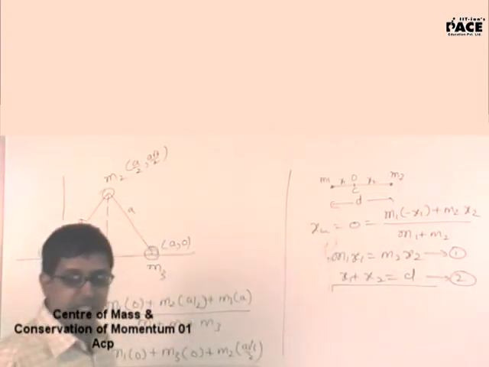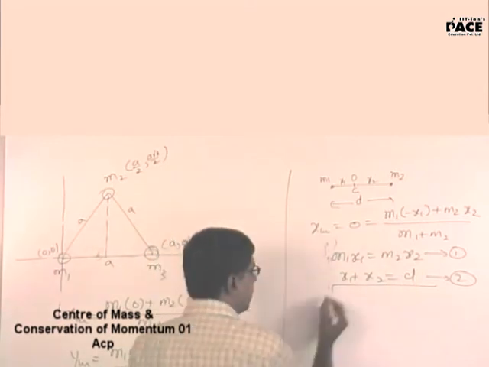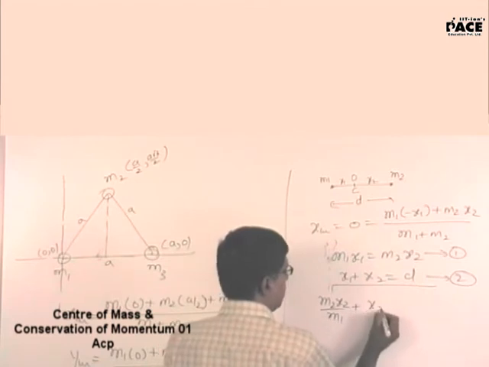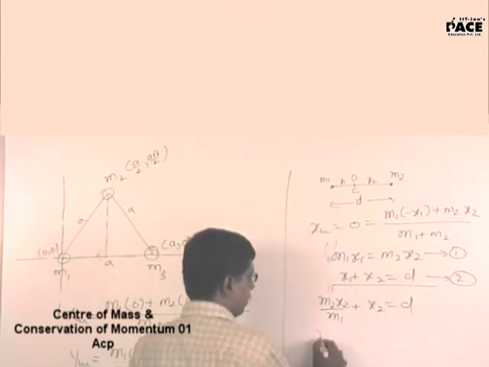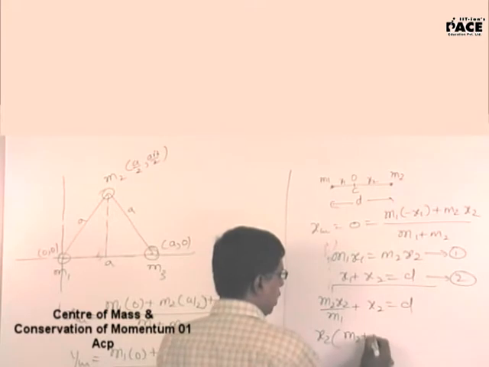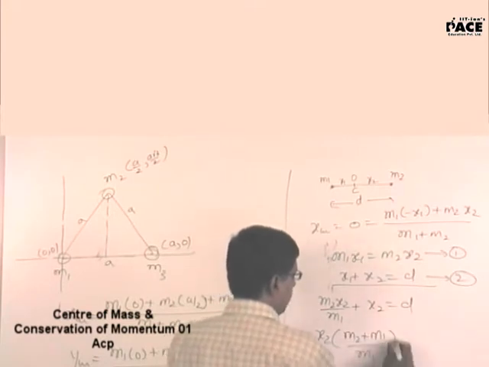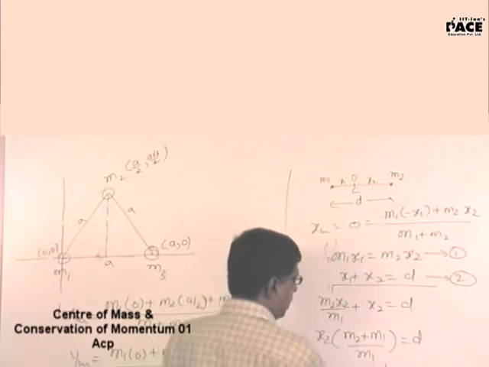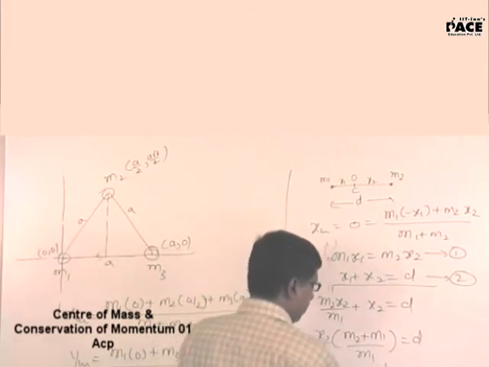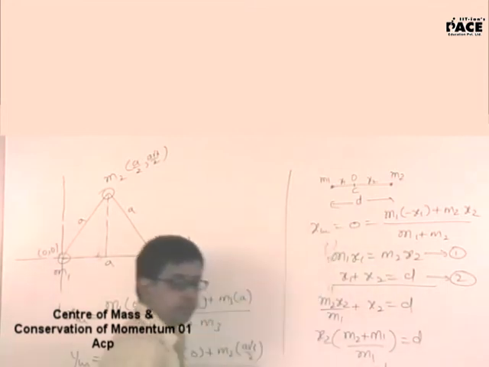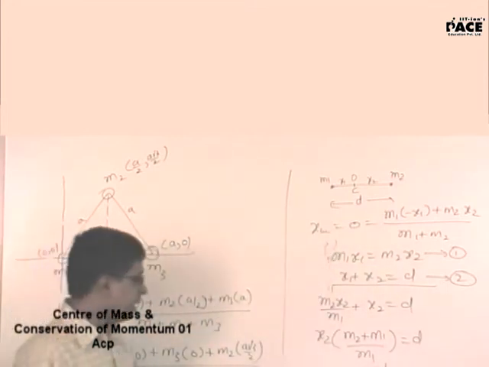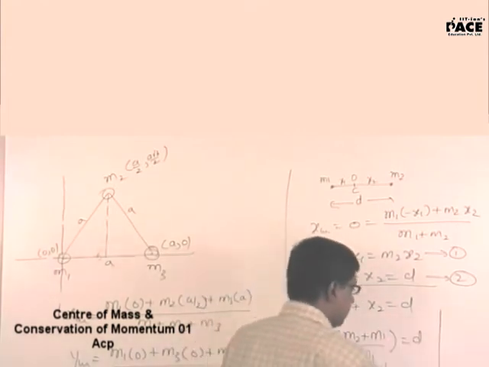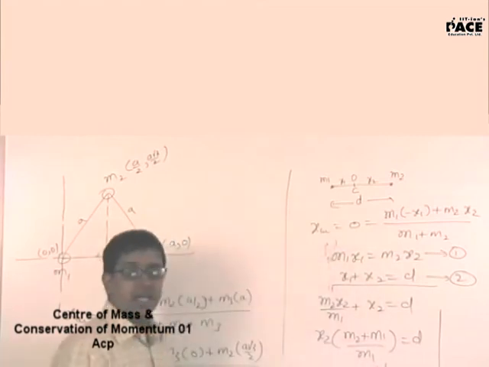Will I get the value of x1 and x2? Yes. How do I get that? x1 will be m2 x2 upon m1, plus x2 is equal to d. x2 into (m2 plus m1) upon m1 is equal to d. x2 is m1 d upon (m1 plus m2). So the next step, take m1 here, bring m1 plus m2 to the denominator. Similarly, calculate x1.